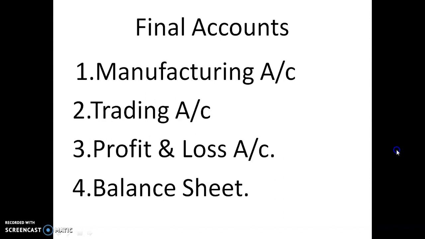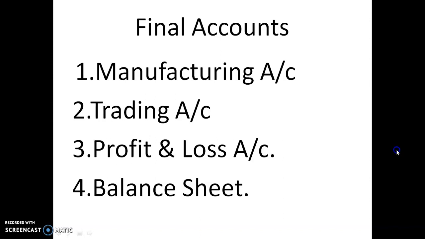Now the pro forma of the trading account. On the debit side of the trading account, various elements are recorded. First is the opening stock of finished goods. Opening stock of raw material and opening stock of work in progress is debited to manufacturing account, and opening stock of finished goods is debited to trading account. Next is the cost of goods produced, that is transferred from the credit side of the manufacturing account.